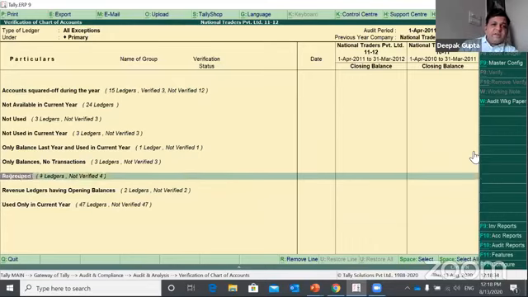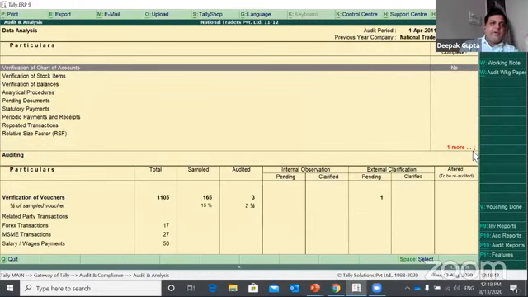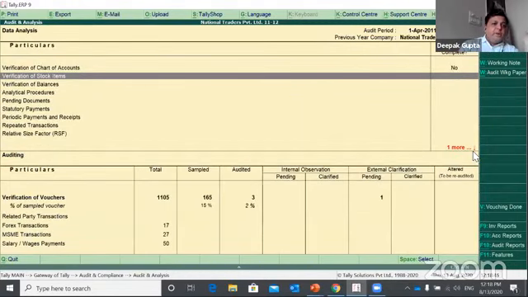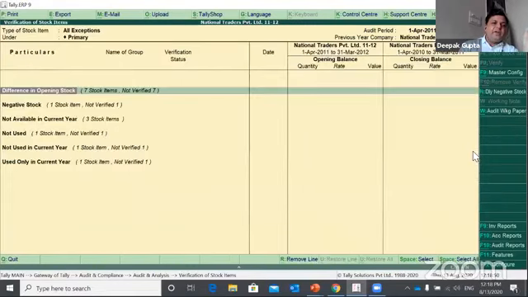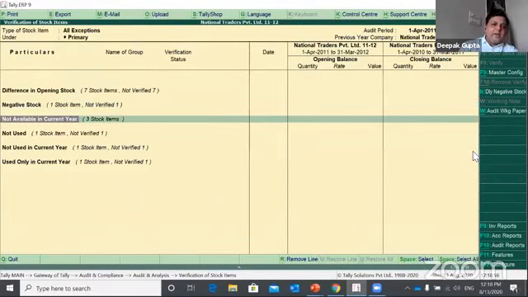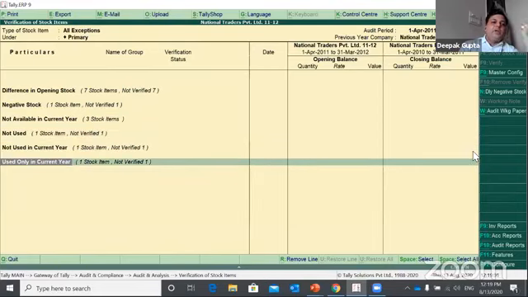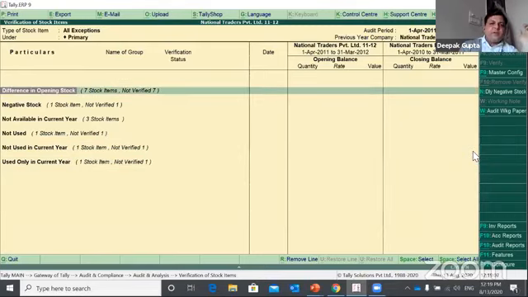So these are the analyses which help you to look at the accounts, or the chart of accounts, through the lens of an auditor. Similarly, you can do the entire analysis with your inventory as well. So for the entire inventory: difference in opening stock, negative stocks, not available in current year, not used at all, used only in current year. So you will have a quick analysis of your entire set of inventory with this report. So all exceptions will be highlighted here.